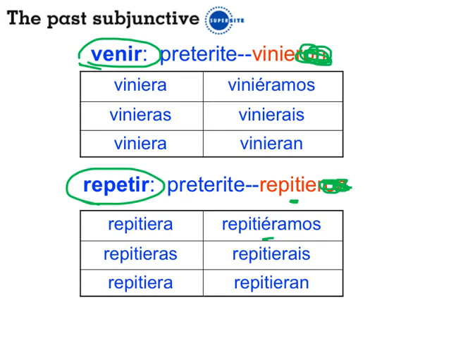Well, that's it for part 1. Now we're going to continue with part 2: how to use the past subjunctive.